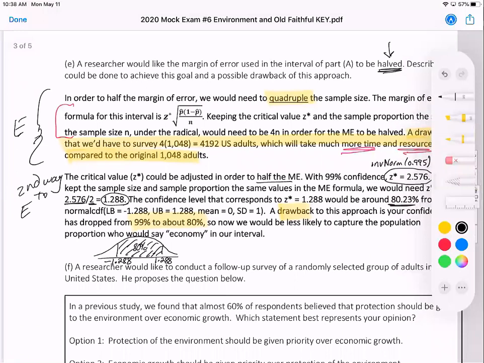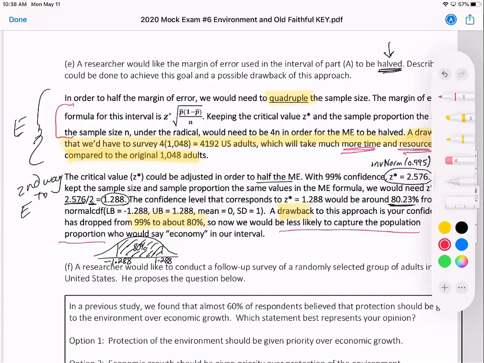Now we would have an actual confidence level of 80%. But a problem with that is that we're going to be less likely to capture the population proportion, going from 99 to 80%.